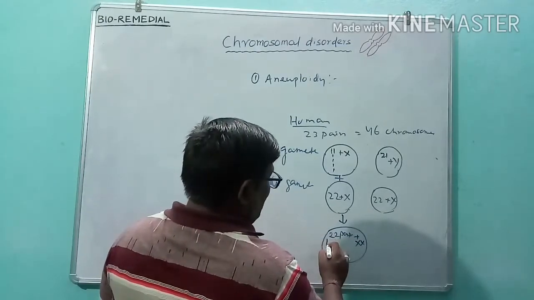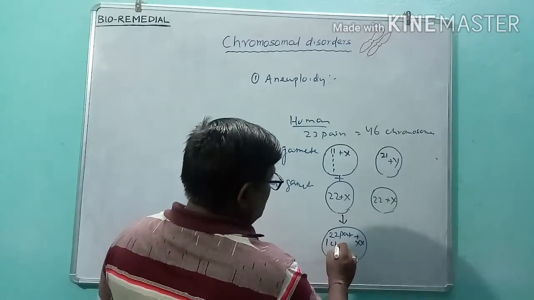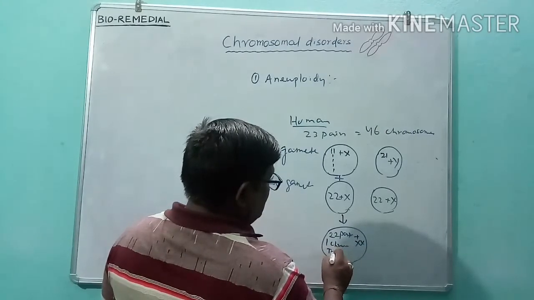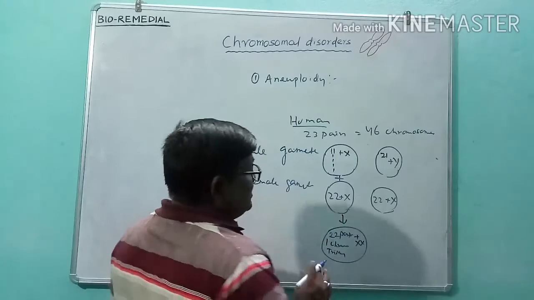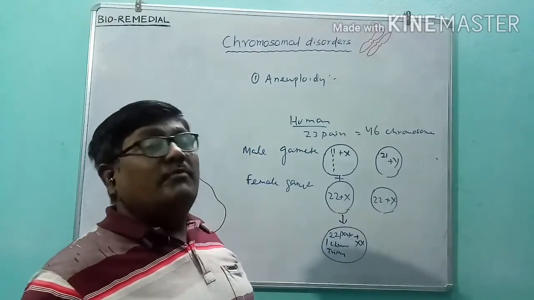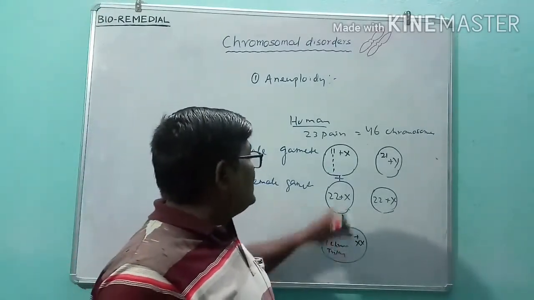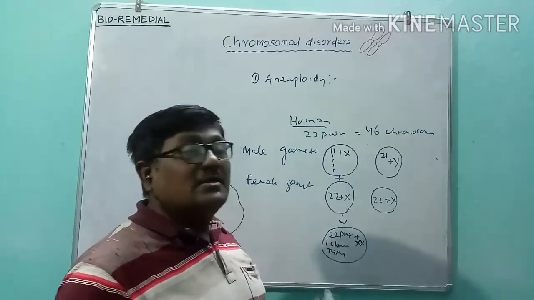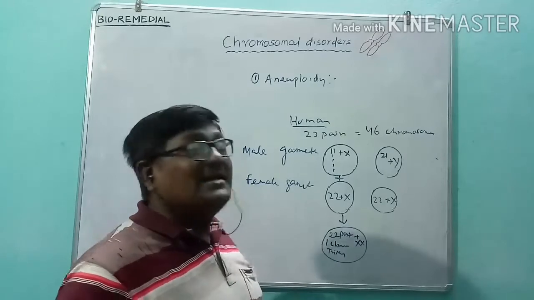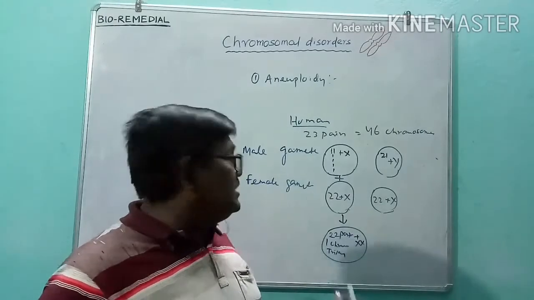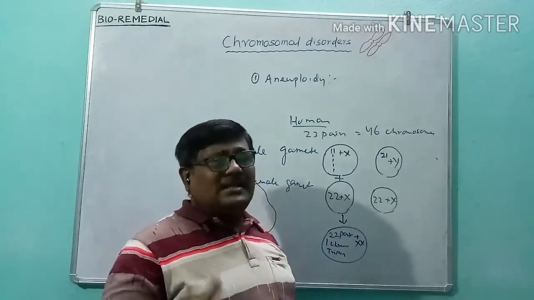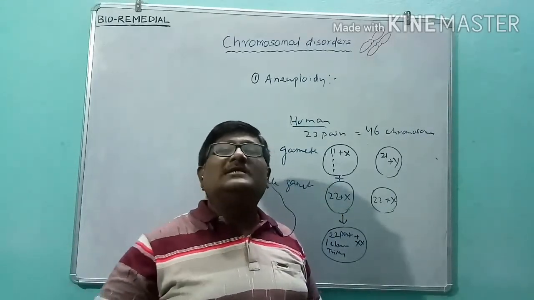And one chromosome, trisomy. This will contain 44 chromosomes plus one extra chromosome carried by the male gamete, and the resulting individual has a trisomy in the first chromosome.